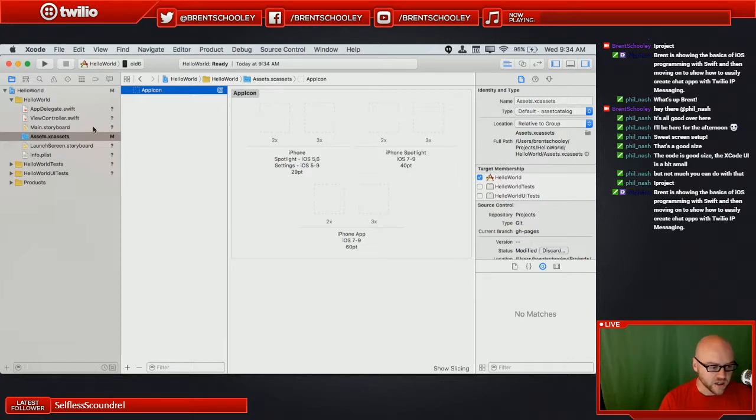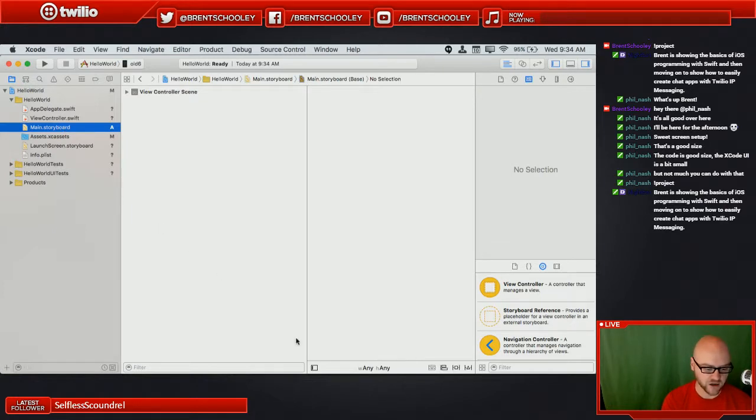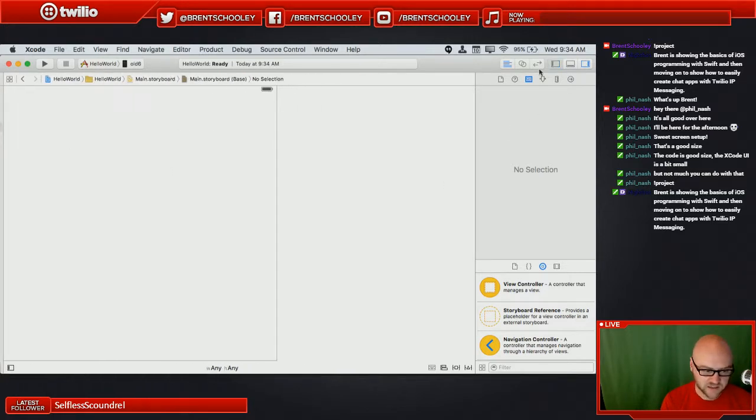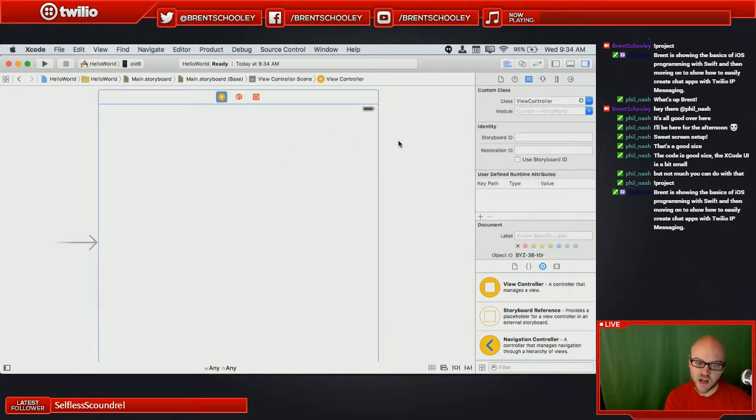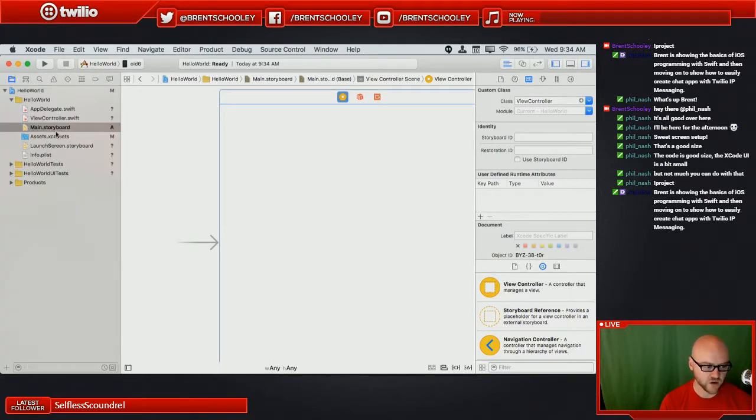What we will worry about are these two things here. We've got main.storyboard and we've got viewcontroller.swift. The storyboard is going to be our collection of scenes within the application. So you can think of this as our screen collection, basically. And if I hide this and pull out to here, we can see that this is our view controller. And this actually corresponds to that viewcontroller.swift file that we saw over here.